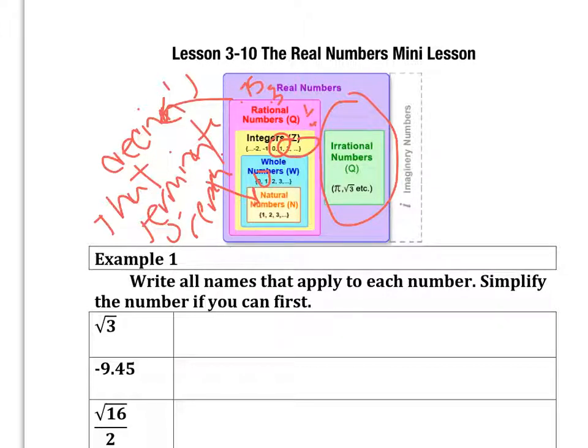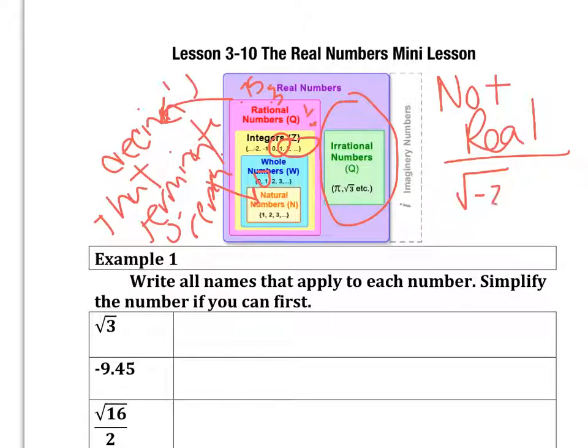And then over here we have what we call imaginary numbers, or not real numbers. And this is going to typically happen when you do something that's mathematically impossible, like take the square root of a negative. Somebody also might consider dividing something by 0 impossible. It can't be done. So those would be your not real numbers. All other numbers are real, and then they're classified either as rational or irrational. Once you know they're rational, they can be several other things, including integers, whole numbers, or naturals.